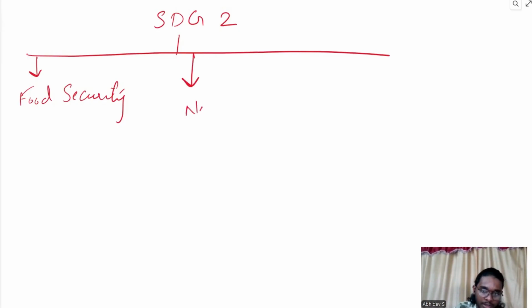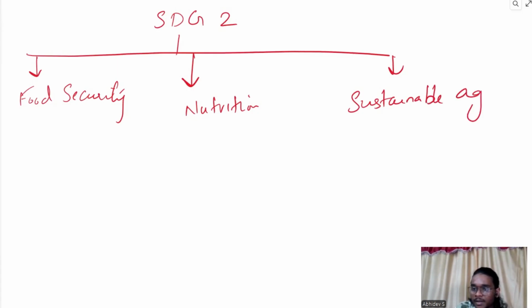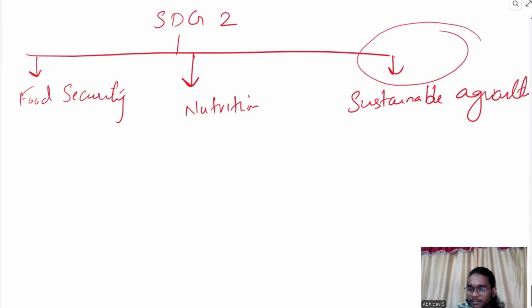Then comes the nutrition aspect. Then at last, it talks about sustainable agriculture. Since our food comes from agriculture, most of the targets are related to sustainable agriculture here. Only some are part of nutrition, but it is already interconnected with the sustainable agriculture part.